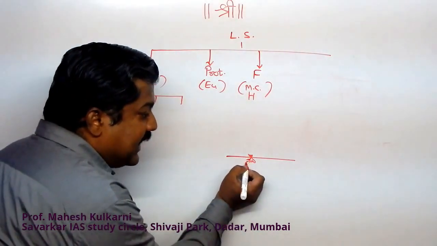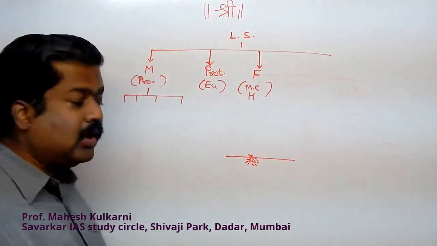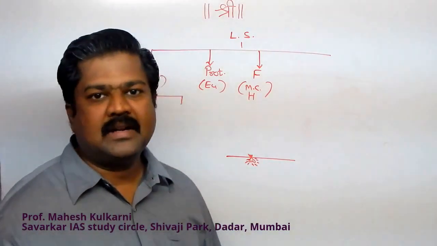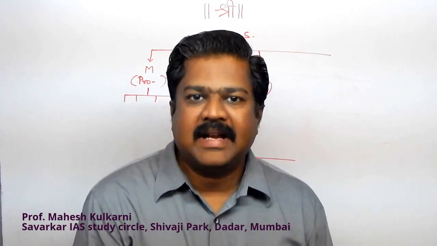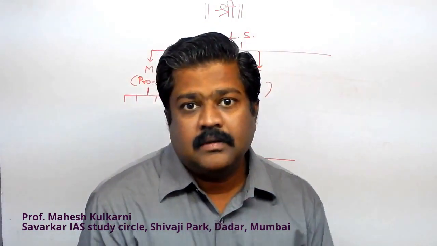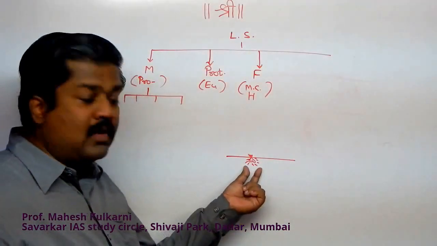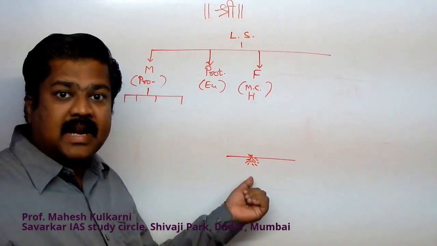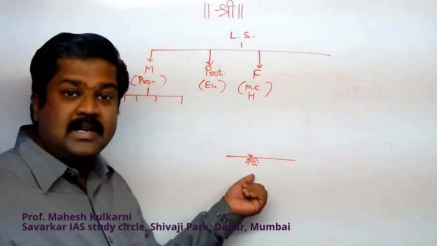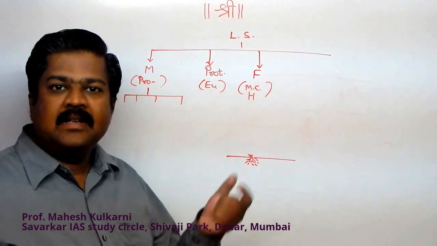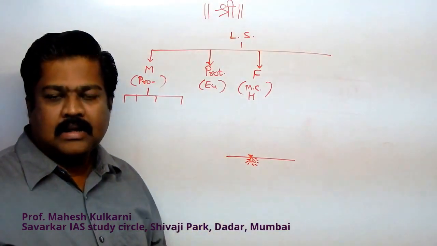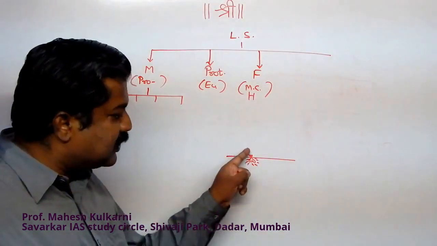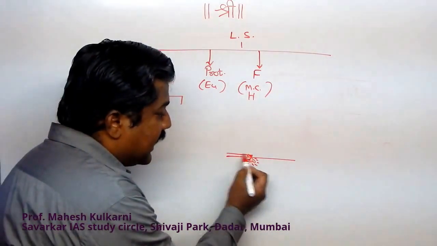Then certain enzymes are secreted. Enzymes are chemicals which trigger a reaction to break down something. This is a food particle, the substratum, and these rhizoids enter inside and start digesting. Only the digested part is absorbed and then this fungus starts growing.